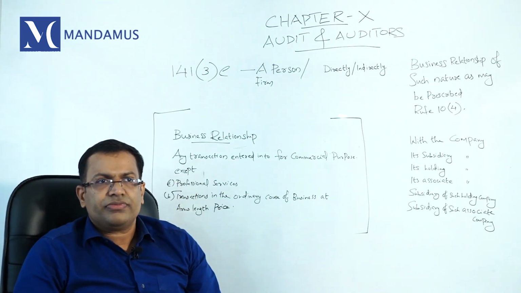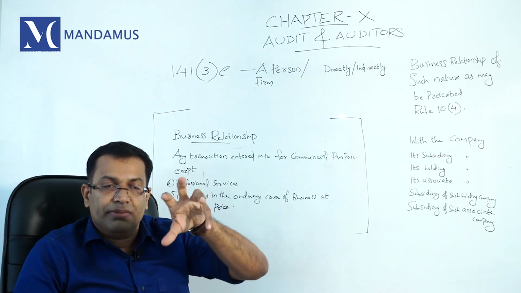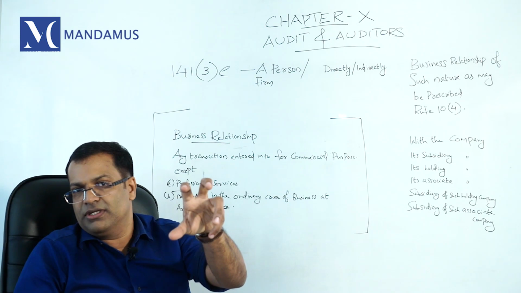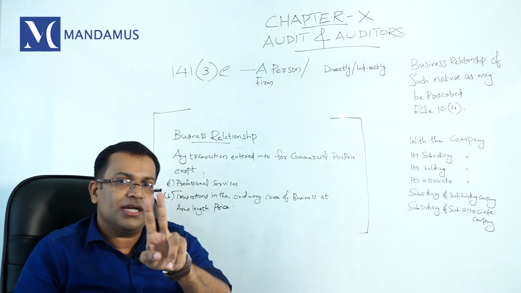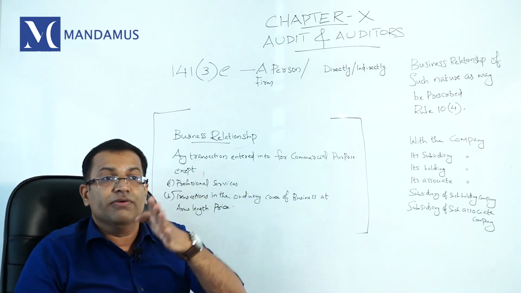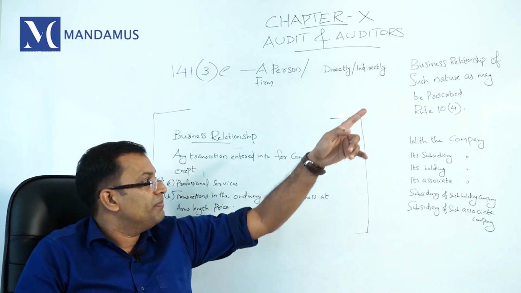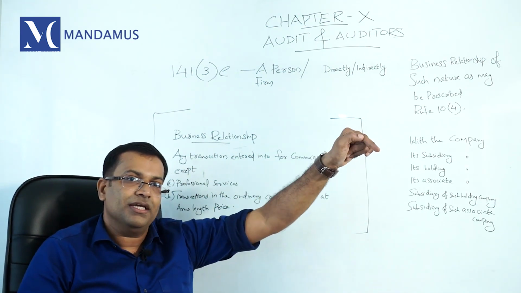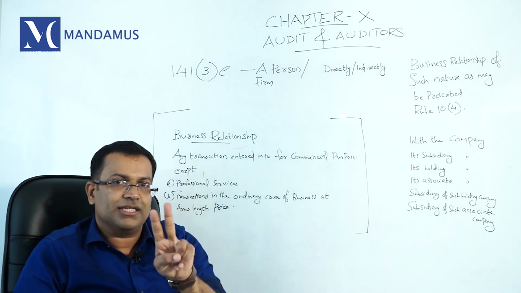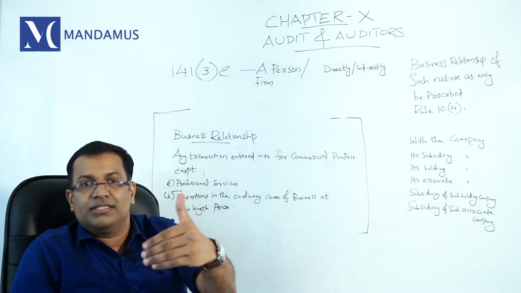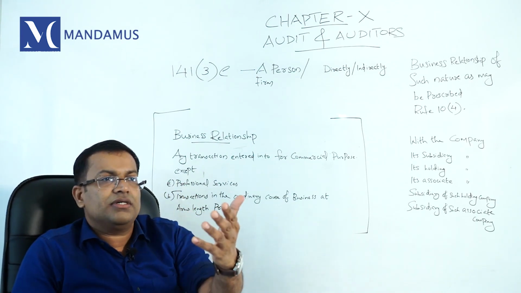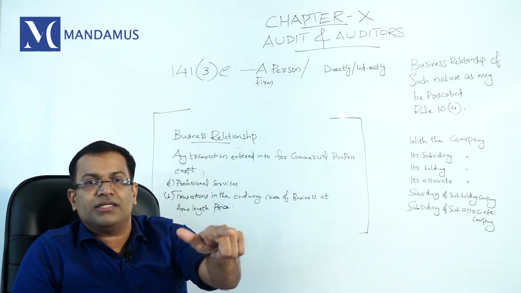For example, they are saying business transaction means any transaction entered into for commercial purpose, except 2 transactions which are excluded. That means even though you are a statutory auditor of a particular company, you can have business relationship with the company in only 2 kinds of transactions. What are those? The transactions which are in the nature of professional services rendered as permitted under the Companies Act and the Chartered Accountants Act.